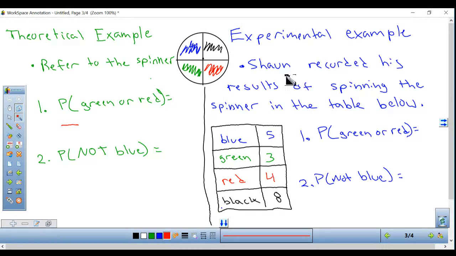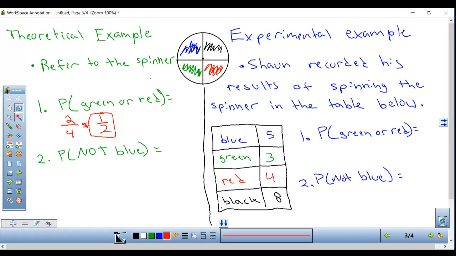Well, looking at the spinner, I see 4 equal sections. So there are a total of 4 different possible outcomes. And how many of them are green or red? That's what's going to go on top. I see 1 green and 1 red for a total of 2 possible outcomes. 2/4 simplifies to 1/2.